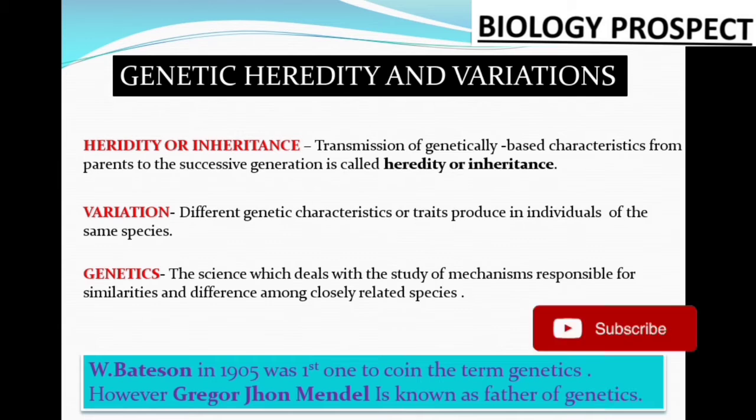He called the gene a factor. What is a gene? We have already learned about it in the previous chapter, because whenever any characteristic is transmitted from the parents to the offspring, the gene is mainly responsible. When Gregor Johann Mendel started his experiments to find the meaning of inheritance and the results of variation, he observed that the gene is the basic responsible particle of the chromosome which mainly controls inheritance.